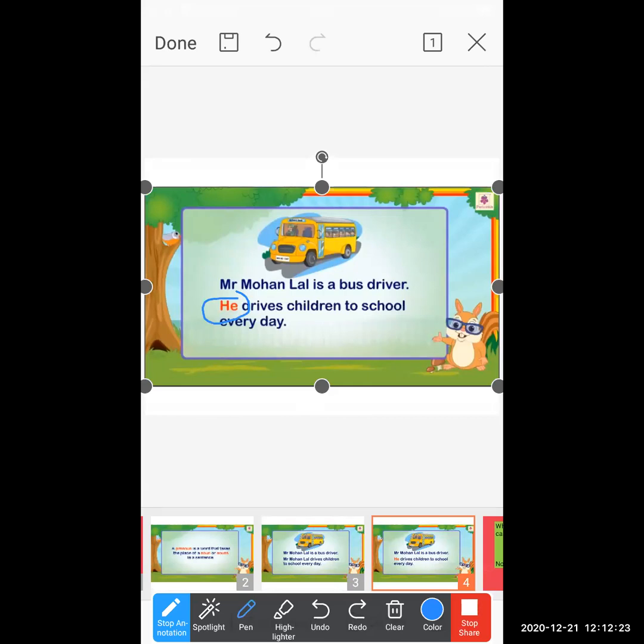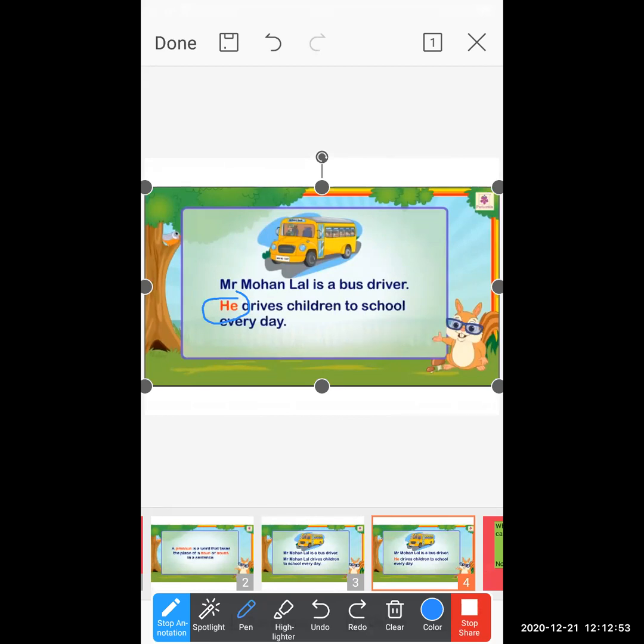So for the masculine gender, we use he, him, his. If instead of Mr. Mohanlal there is a feminine gender present, feminine gender means woman or girl, then we should use she, her in the place of the noun.